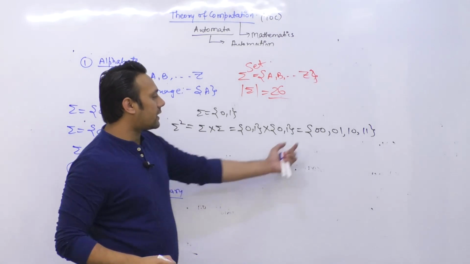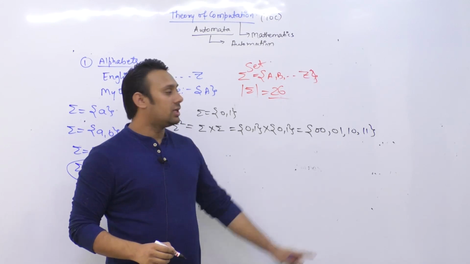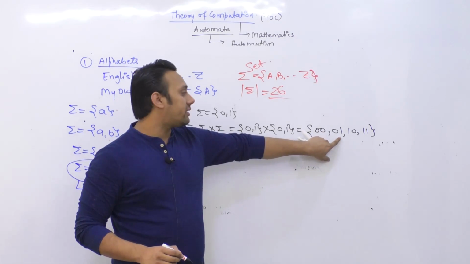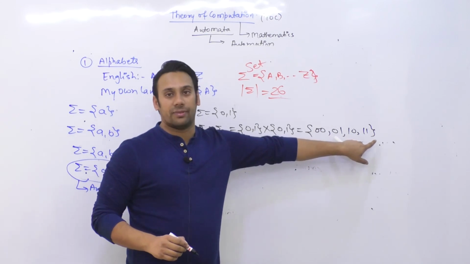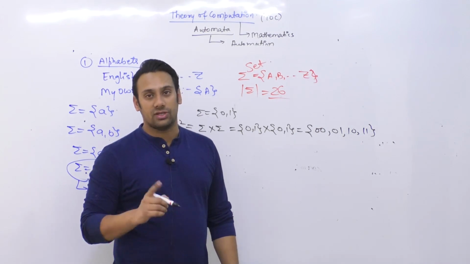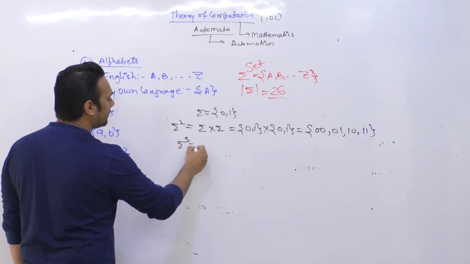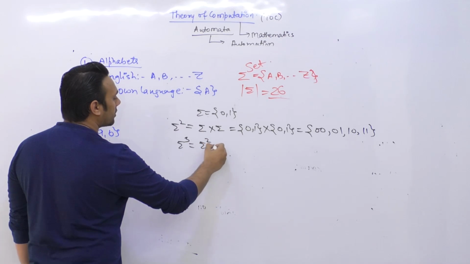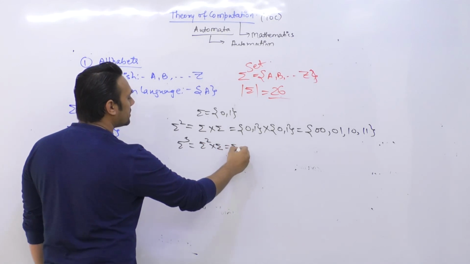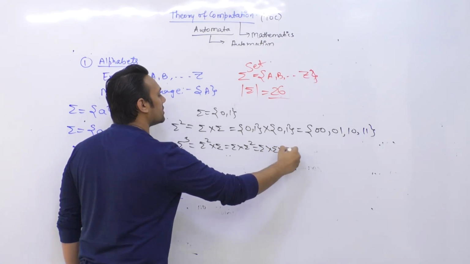If you look at this carefully, this is the set of all binary strings whose length is 2. It is a binary string, it is a binary string, and it is a binary string. So this is a set of all possible binary strings whose length is 2. If I say summation raised to power 3, it means summation square cross summation, or summation cross summation square, or summation cross summation cross summation.